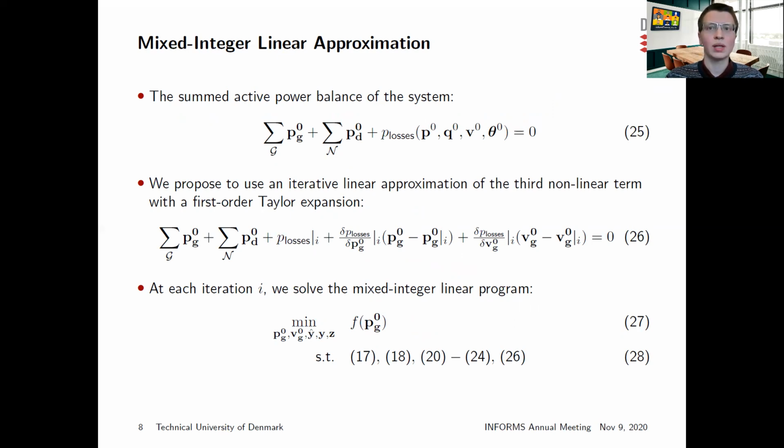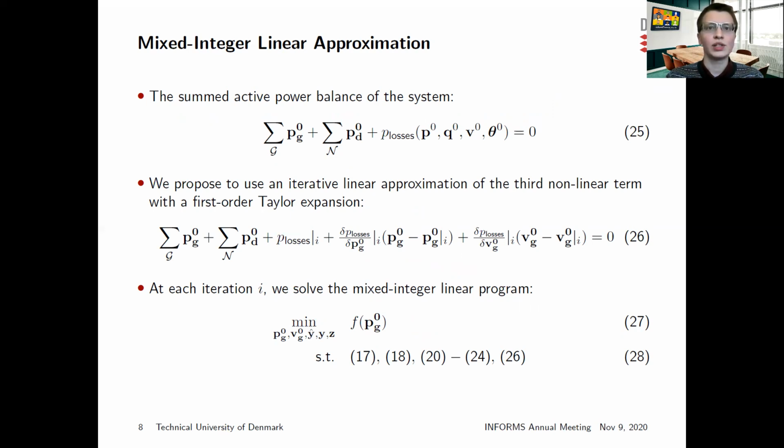The third term encapsulates the nonlinearity and represents the active power losses. We propose to use an iterative linear approximation of the third nonlinear term with a first-order Taylor expansion. The following notation is shorthand for evaluated at the operating point of the ith iteration.